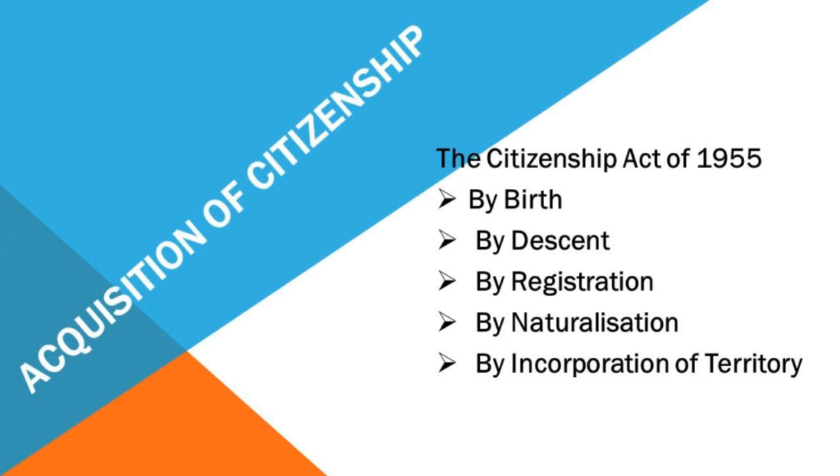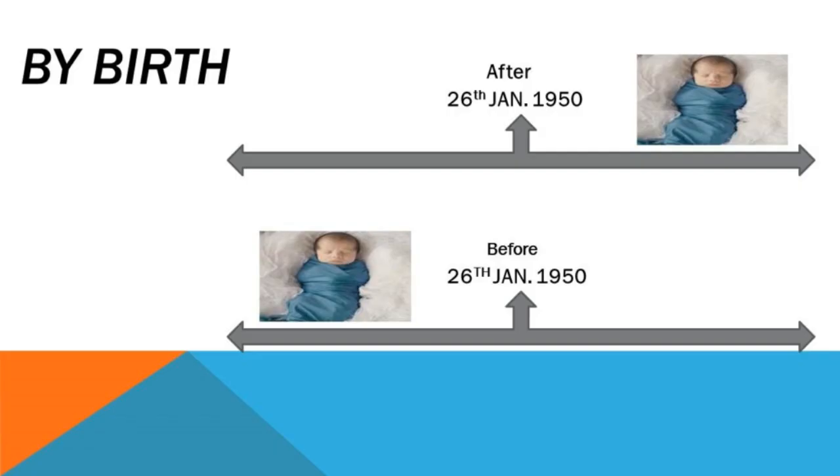Acquisition of citizenship. Acquisition means obtaining. The Citizenship Act of 1955 prescribes five ways of acquiring citizenship: by birth, by descent, by registration, by naturalization, by incorporation of territory. Let me go through each heading. By birth. A person born in India on or after 26 January 1950 obtains the citizenship of India. And those who were born before 26 January 1950 and resided in India were also given citizenship.